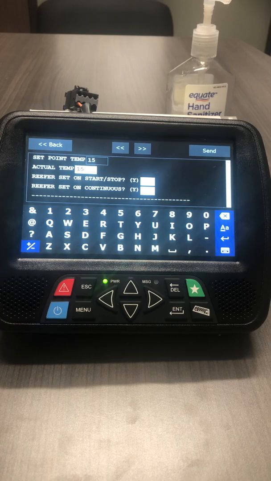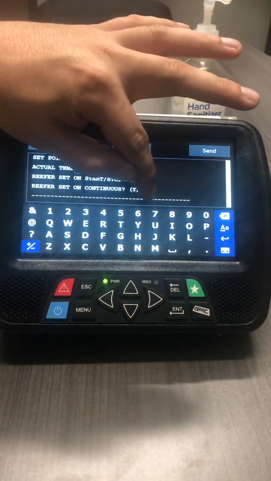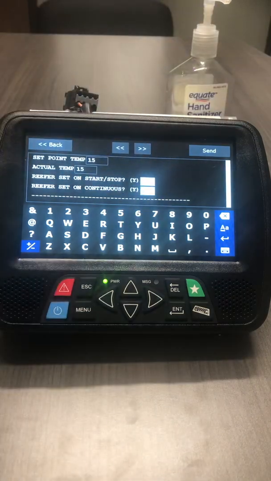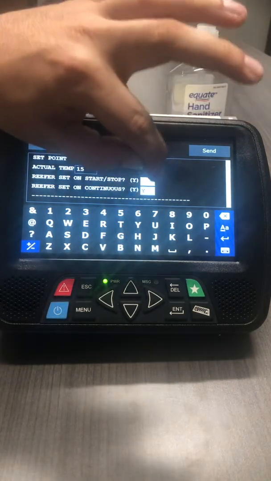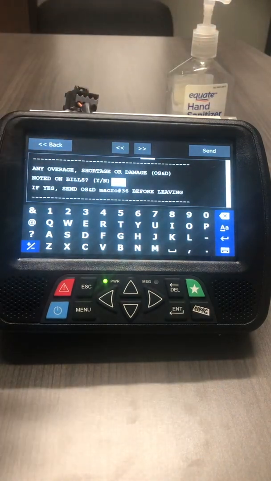Reefer set on start stop? No. Reefer always set to continuous here. Yes. Overage or shortage? Did you have anything left over in the trailer? If so, please contact dispatch immediately so we can take care of that.